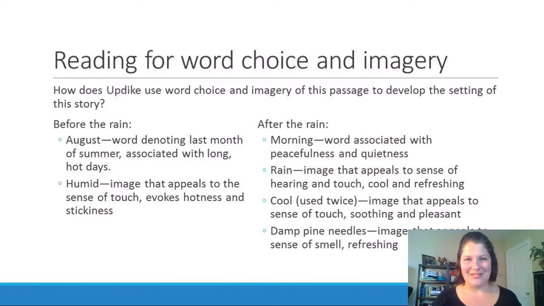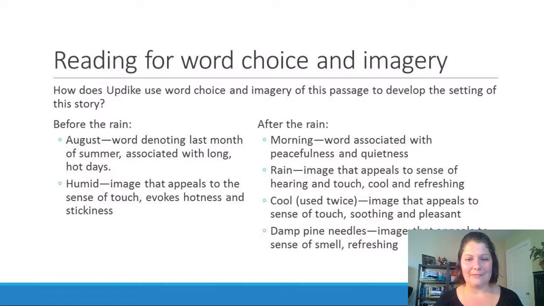And then as far as the images and words that I feel are associated with the period after the rain, I've picked the word morning, which by its dictionary meaning is the beginning of the day, but it's associated with peacefulness and quietness, at least for me. And then I've picked the image rain, which appeals to my sense of hearing, like the sound of rain, but also touch. When you feel rain on yourself, it's cool and refreshing, almost like taking a shower.